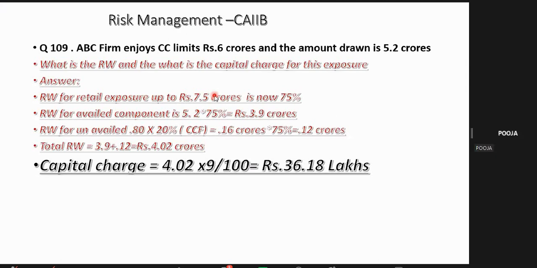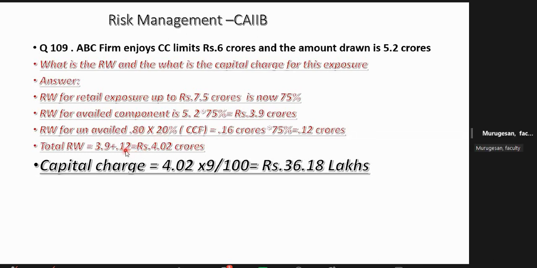Sir, explain that unavailed step, sir. Unavailed means, madam, 6 is the sanction limit. 5.2 they have already drawn, because in a CC, cash credit, they can draw up to the DP or sanction limit. Sanction limit is 6. They availed only 5.2. So 6 minus 5.2, 0.8 crore. I understood, sir. Next step.